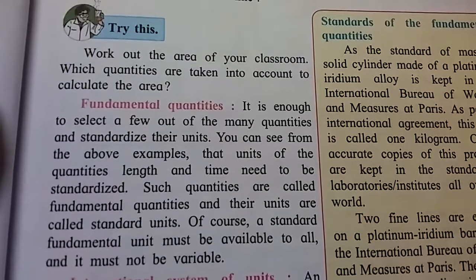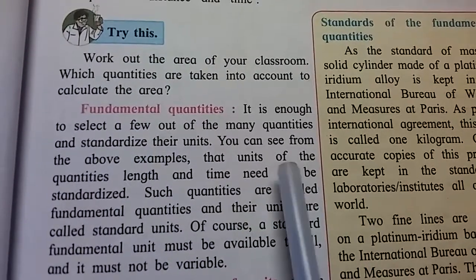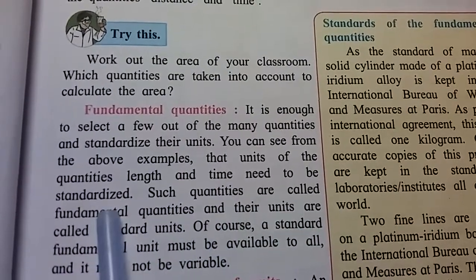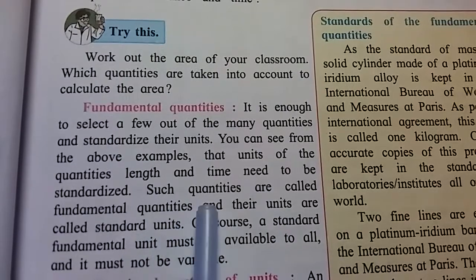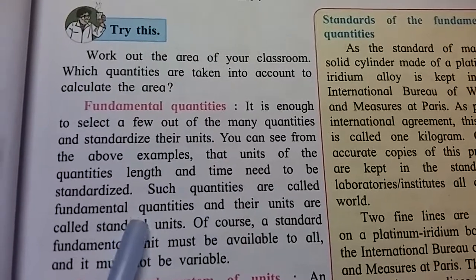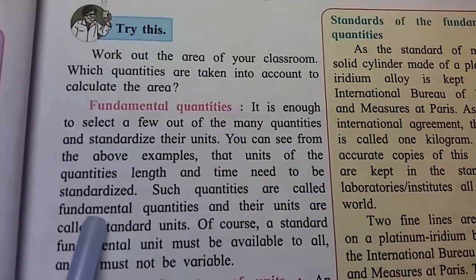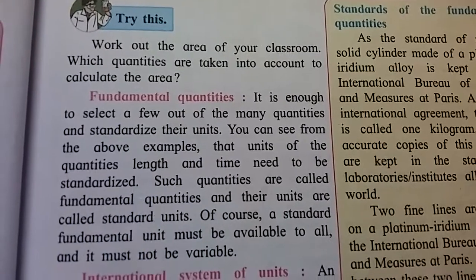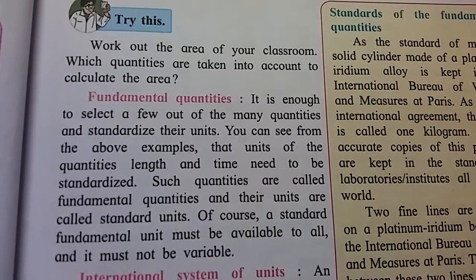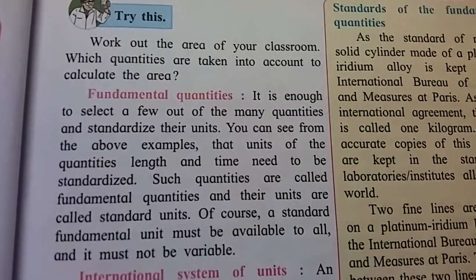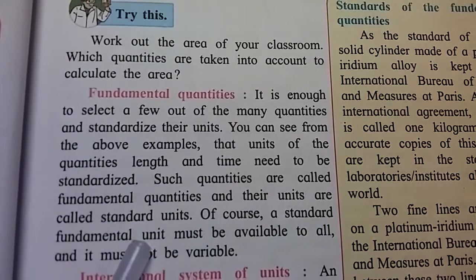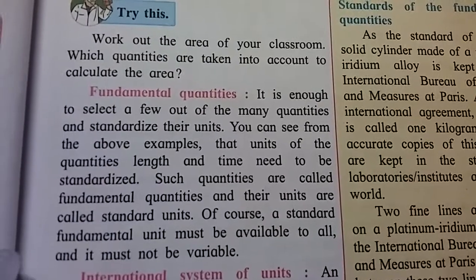You can see from the above example that the quantities length and time need to be standardized. Such quantities are called fundamental quantities and their units are called standard units. For measuring cloth we are using meter, 1 meter, 2 meter. Means that meter is a unit, and that unit is also standardized.